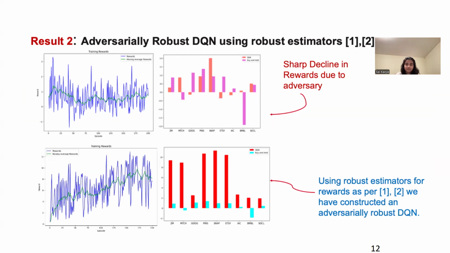We have seen that when there is adversarial impact, in the first row and the first two columns, you'll see a decreasing trend in the reward. The buy and hold trade just falls off. But we used robust reward estimators for our deep Q learning network model, and we see an increasing trend in the rewards, and the buy and hold trade stock are also increasing.